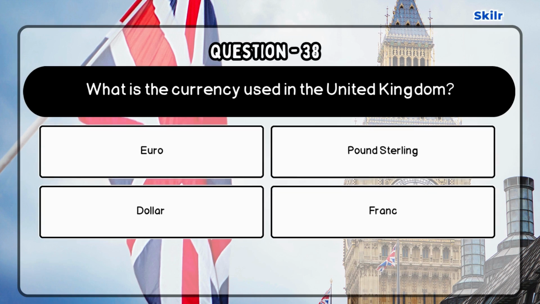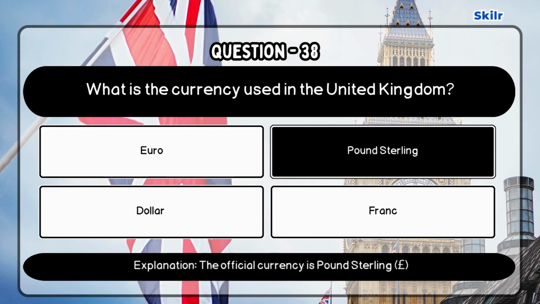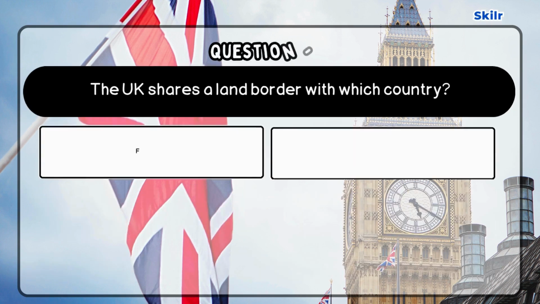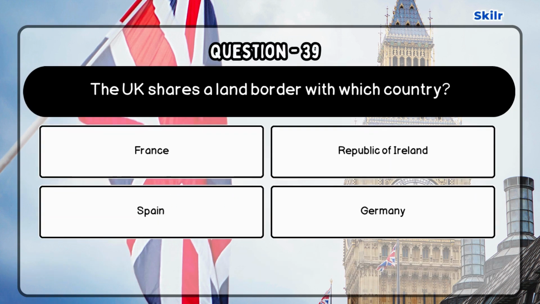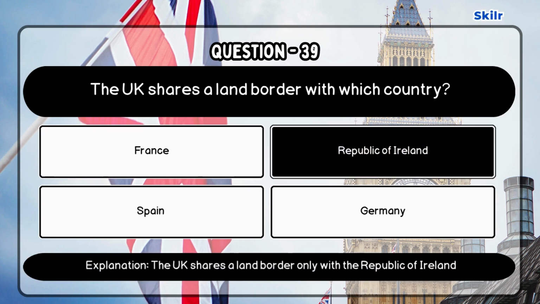Question 38. What is the currency used in the United Kingdom? Correct answer is pound sterling, as the official currency is pound sterling. Question 39. The UK shares a land border with which country? Correct answer is Republic of Ireland, as the UK shares a land border only with the Republic of Ireland.